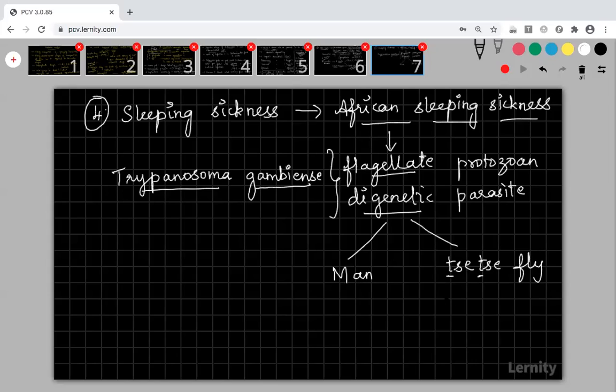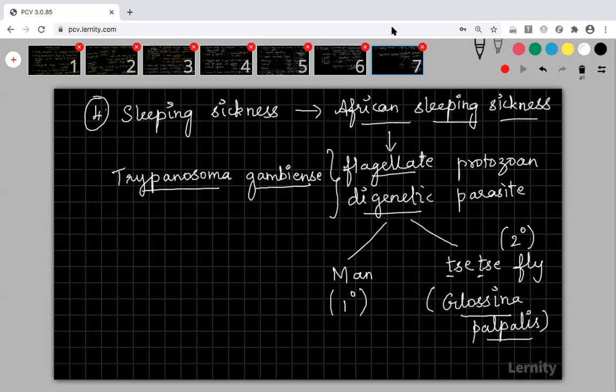The biological name of the tsetse fly is Glossina palpalis. This is also very important. The biological name of the tsetse fly is Glossina palpalis, and man is the primary host. The tsetse fly is the secondary host. Okay, that's it. This is enough for your sleeping sickness.